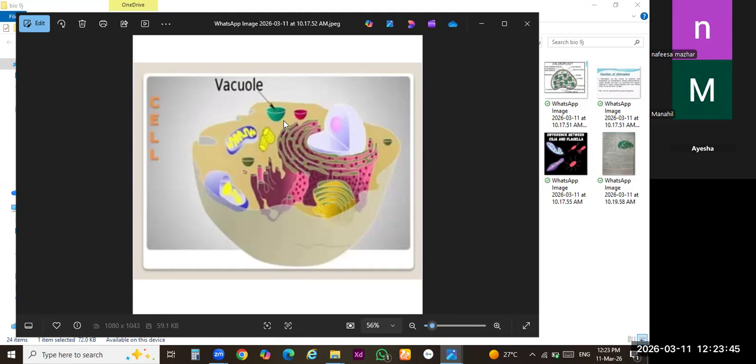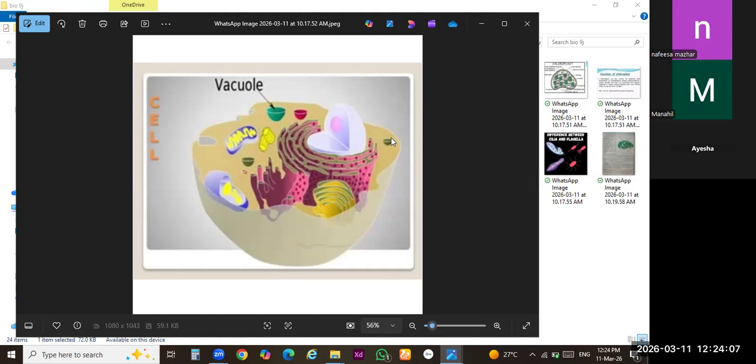But here is again the difference between animal cell and plant cell. Class, keep it in your mind. In case of animal cell, this is a diagram of animal cell, there are so many vacuoles like this one, this, and this. There may be two, three, or four. The number may vary according to the cell.